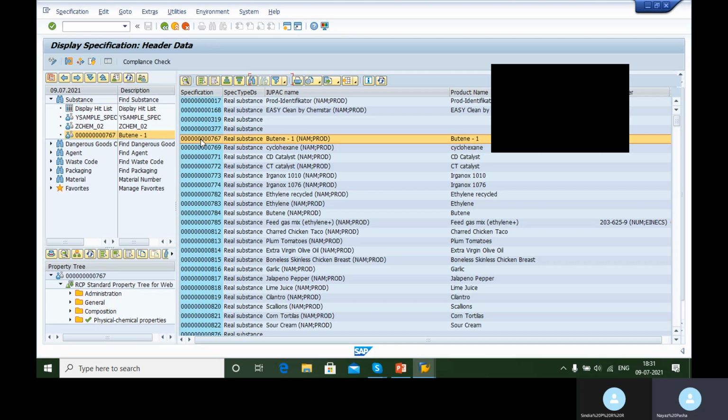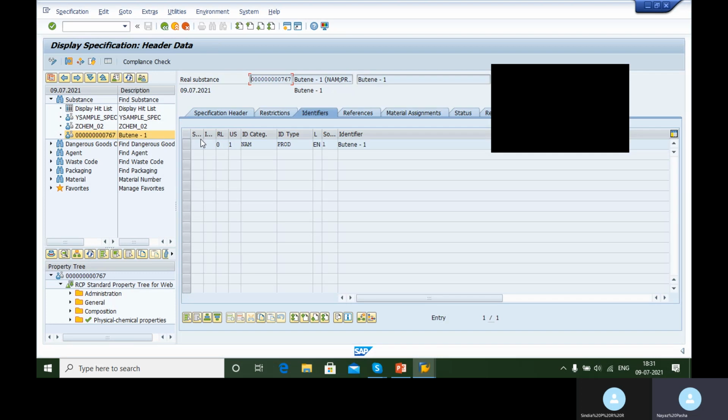You can enter the relevant data. The data might be related to the physical chemical properties of this substance, or how do you store it, what is the safety related information. All that can be created and saved under each of these specifications.